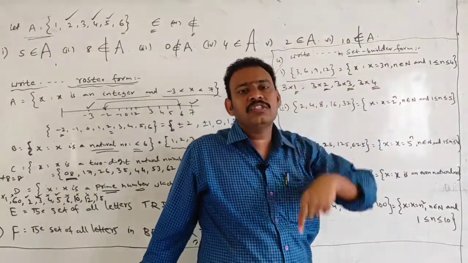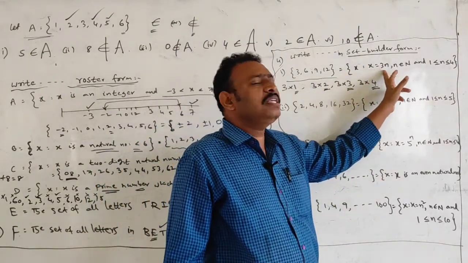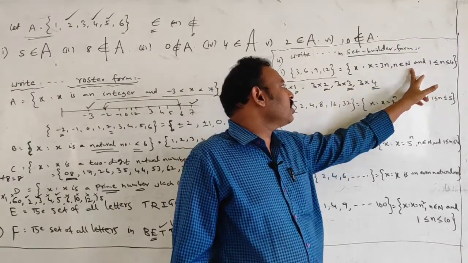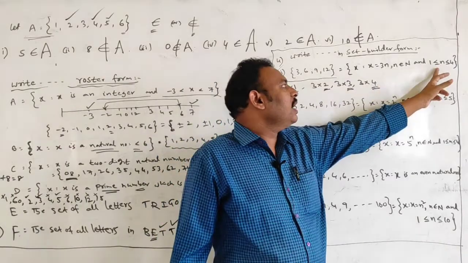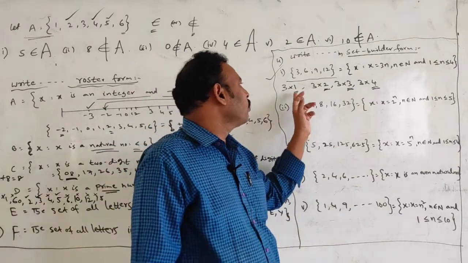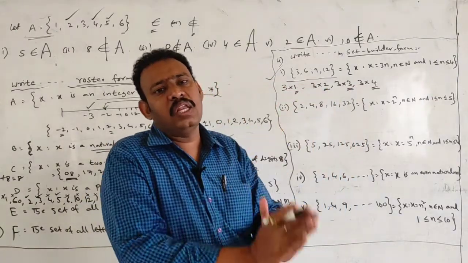How am I writing it in set builder form? You see, students, set of x such that x is equal to 3n, n is a natural number, and 1 is less than or equal to n less than or equal to 4. 1, 2, 3, 4, maximum 4 as the n value. Why?